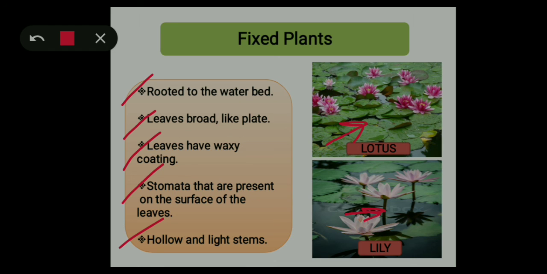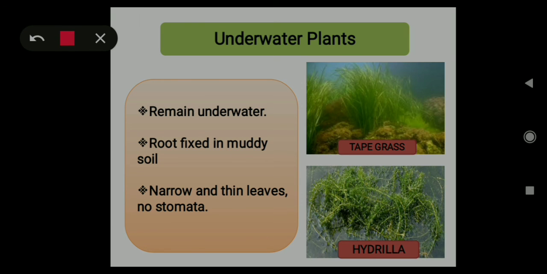Okay, so next, moving on to another topic, that is underwater plants. So let's know about characteristics of these underwater plants. First one is, these plants remain completely inside the water and their roots are fixed in the muddy soil. As you can see in this picture, the roots are fixed in the muddy soil. And when we see the picture of hydrilla, we can see that the leaves are narrow and thin, and also there are no stomata. Hence the exchange of gases takes place through the body surface.